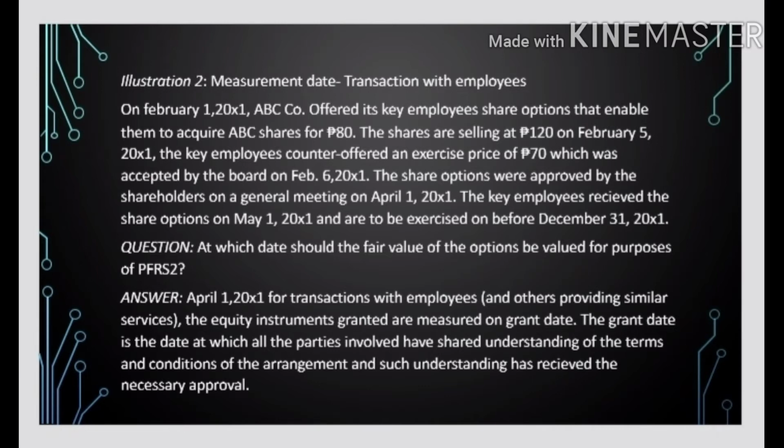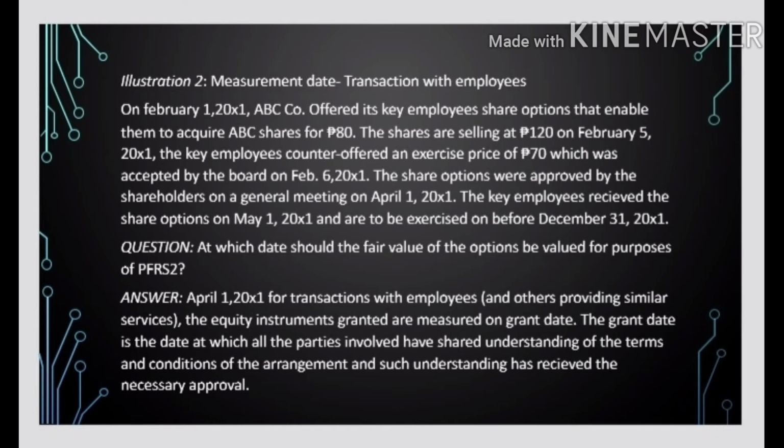The share options were approved by the shareholders in a general meeting on April 1, 20X1. The key employees received the share options on May 1, 20X1 and are to be exercised on or before December 31, 20X1. Question: at which date should the fair value of the options be valued for purposes of PFRS 2?